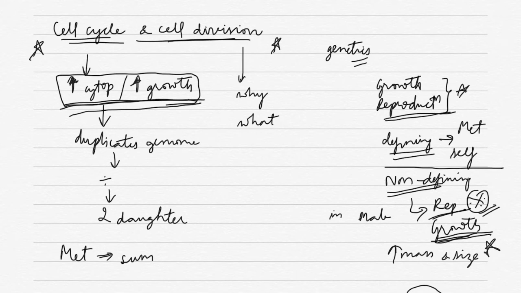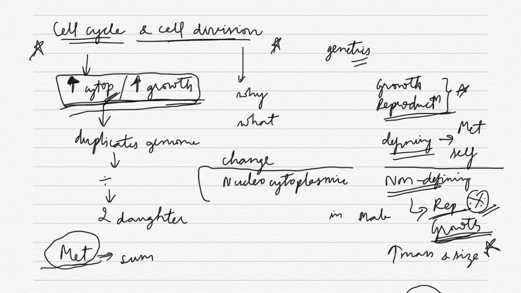So if increase in cytoplasm has to happen, there has to be metabolism. In the cell, metabolic processes keep happening. This will lead to increase in cytoplasm. Once there is increase in cytoplasm, there is a change seen in the nucleocytoplasmic ratio. When there is change in this nucleocytoplasmic ratio, cell division happens. Why does cell division happen? This is the reason. What change is seen in the nucleocytoplasmic ratio? There is an increased nucleocytoplasmic ratio.